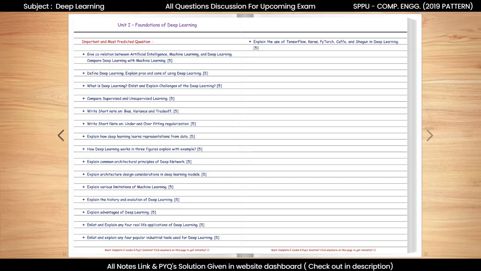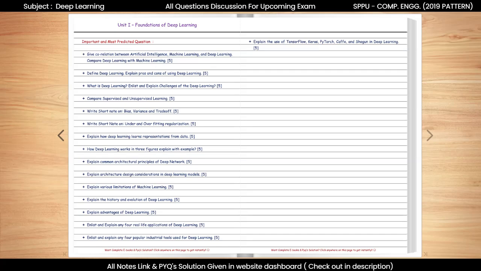Now, let us move on to our next important topic: working of deep learning with figures. From this topic, we can expect questions such as: how deep learning works in 3 figures, explain with example. Deep learning works in stages where input data passes through an input layer, hidden layers, and an output layer. If I explain the figures in words, imagine raw data entering the first layer, features becoming clearer in hidden layers, and final predictions coming from the output layer. For example, in image recognition, pixels become edges, edges become shapes, and shapes become objects.